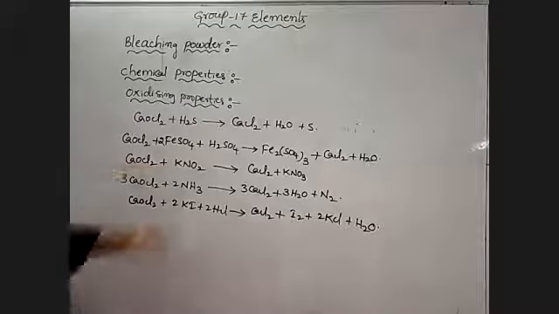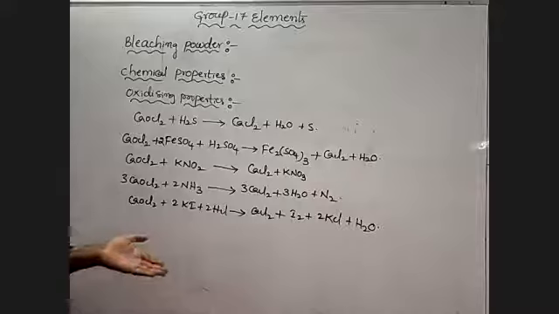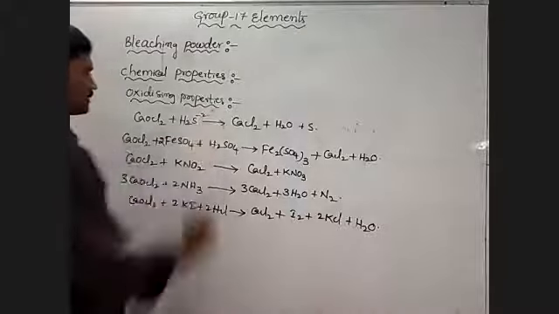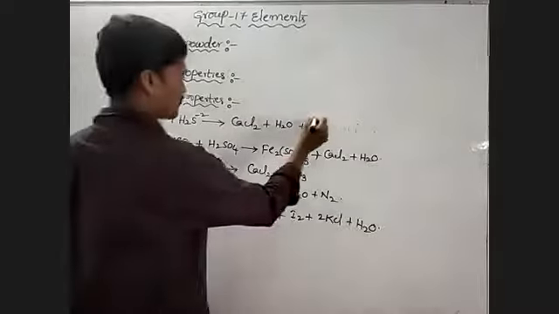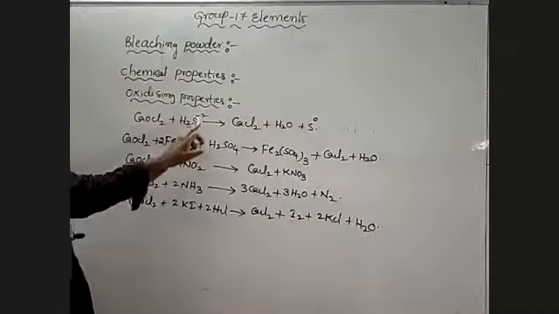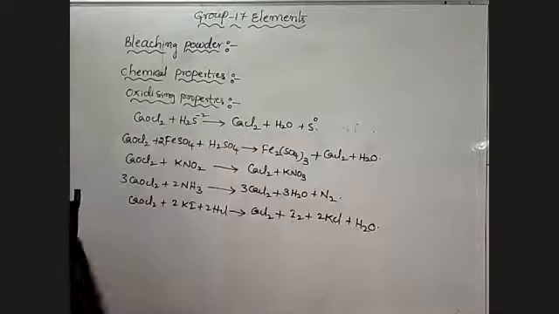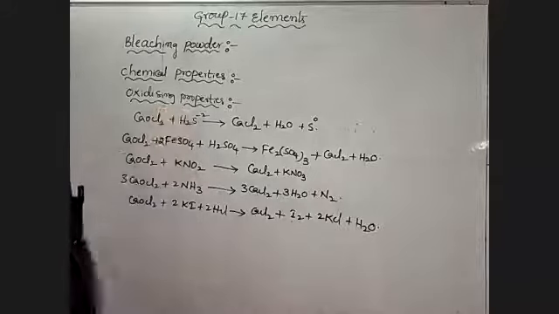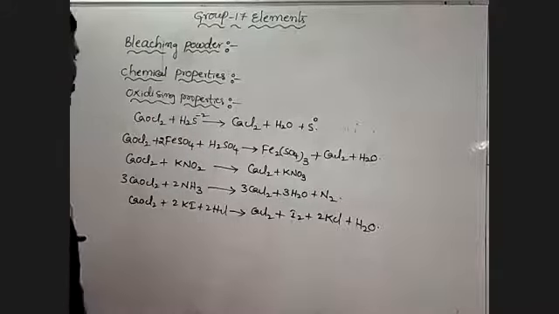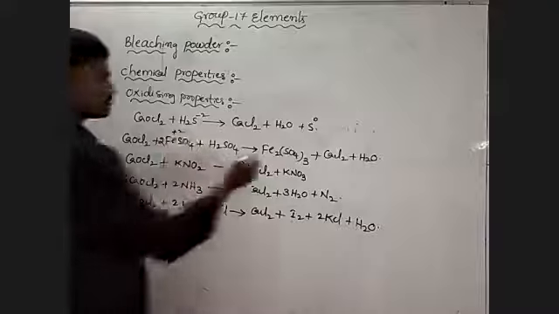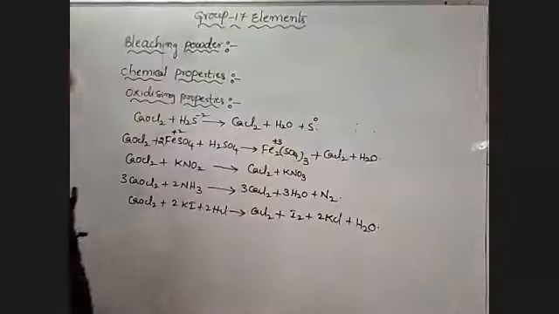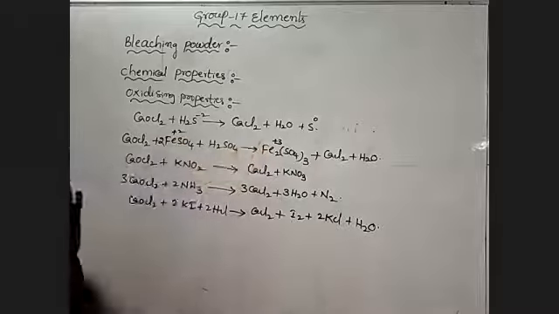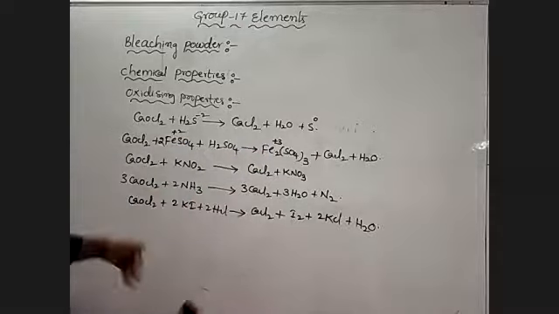Okay, right. These are oxidizing properties. Here in H2S, sulfur is in -2 state. Here 0. So -2 to 0, oxidation number increases. That means loss of electrons here. So it undergoes oxidation. Here +2, this is +3. Oxidation number increases by 1 unit. +2 to +3 it increased. So it undergoes oxidation. That means it oxidizes.